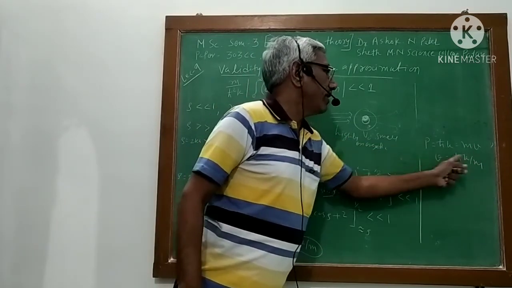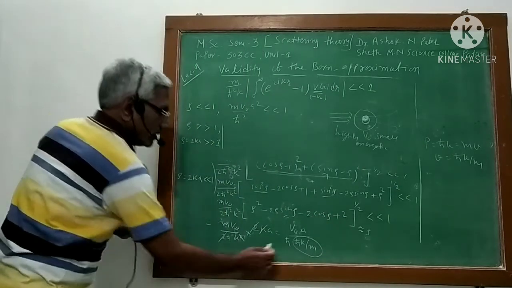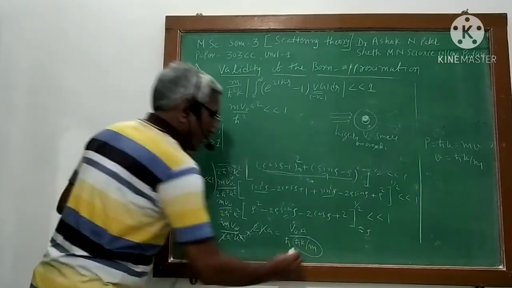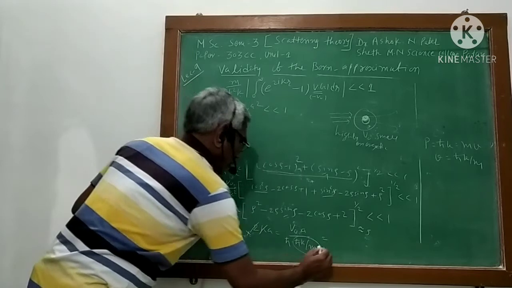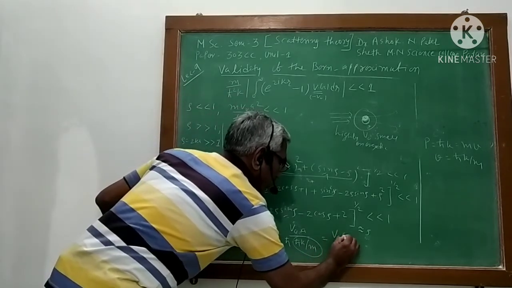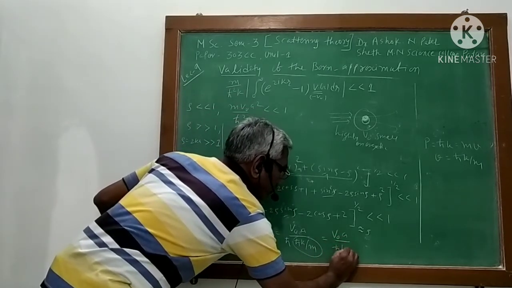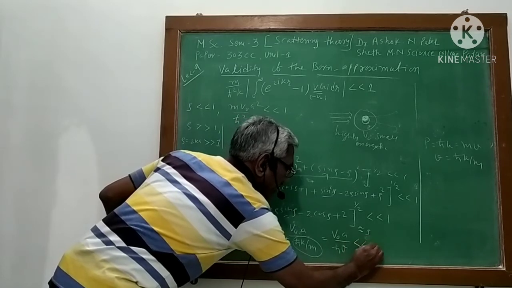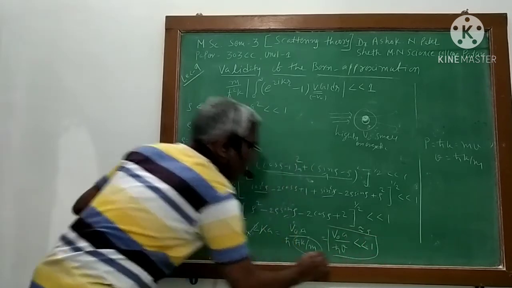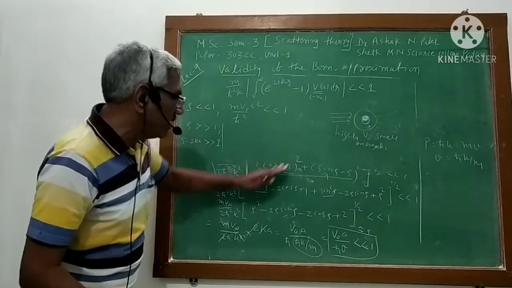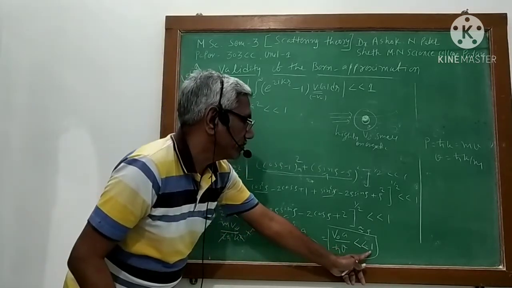So h cross k by m is nothing but v. So now this is my v. So my condition is v0 a upon h cross v, that is less than 1. This is my condition. So my validity condition will reduce to this.